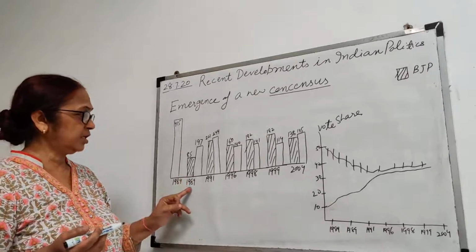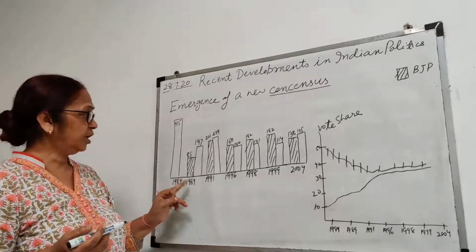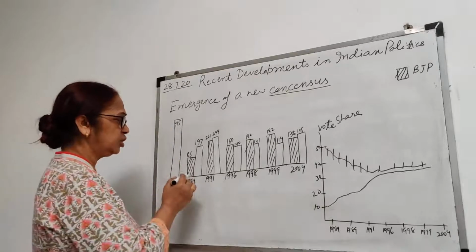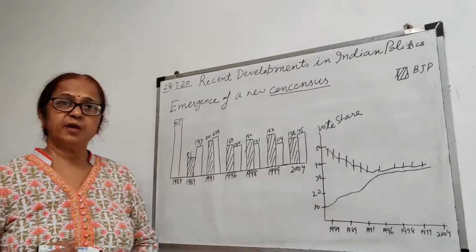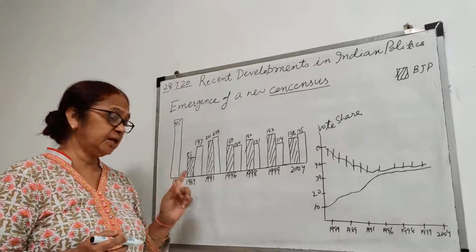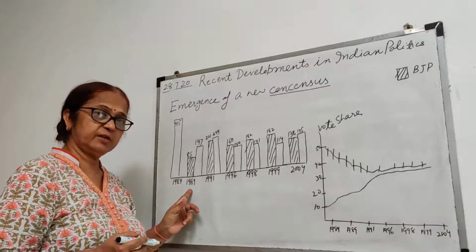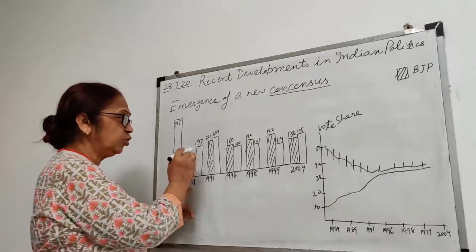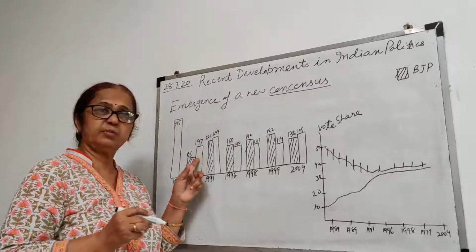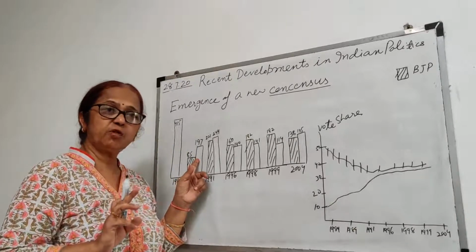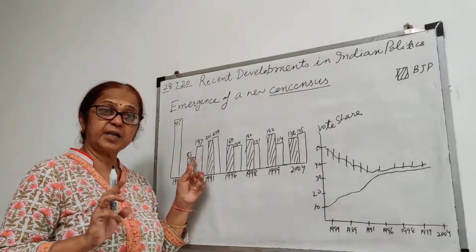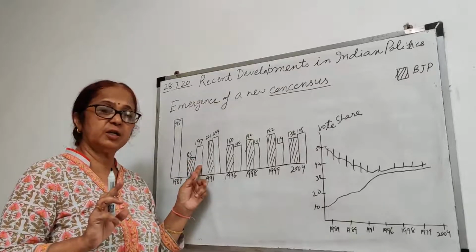Then elections were held again in 1989. Now here, the Congress won 197 seats, although the BJP won only 85 seats. But the government was formed by the National Front. Although Congress was the single largest party with 197 seats, a majority was not there. So they couldn't form the government, and they decided to sit in the opposition.